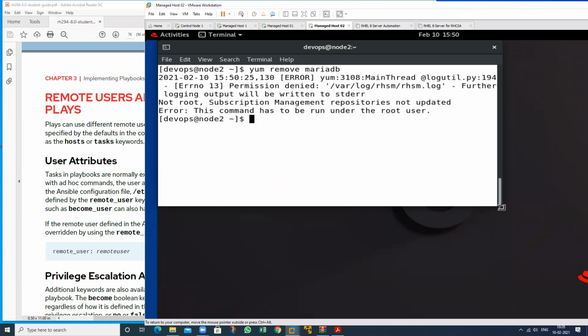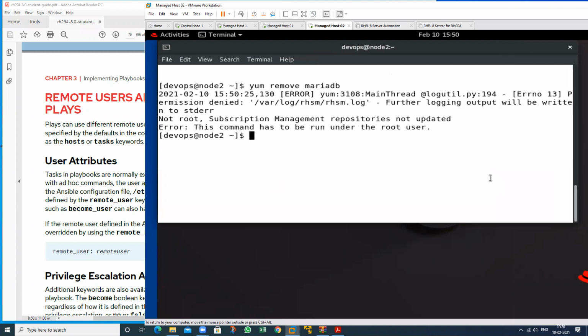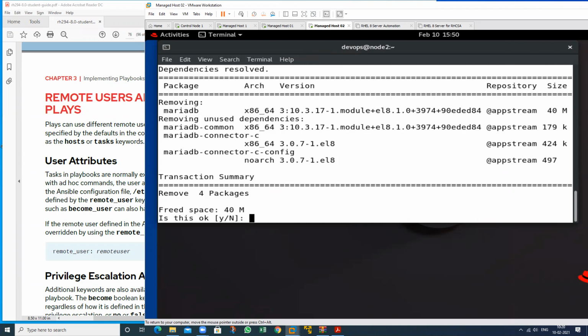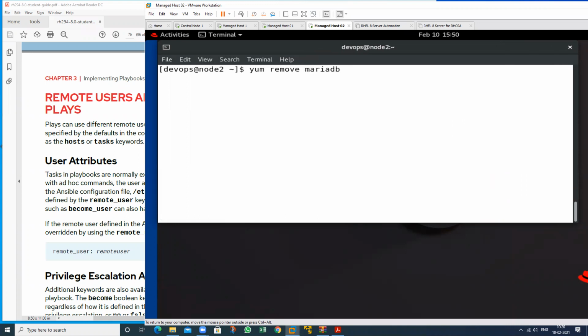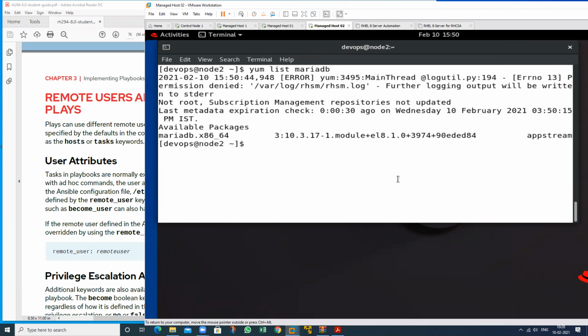Okay, my repo is not working. Just use sudo here. Yes. So now check again by using the list command. This package is available, not installed.